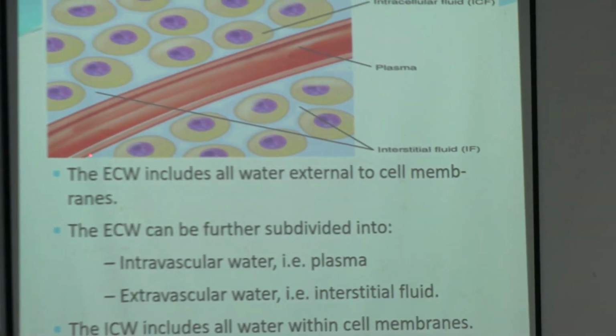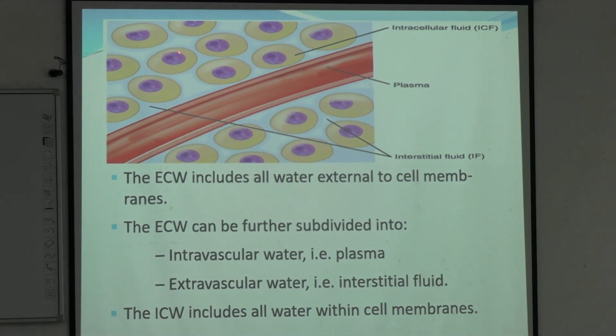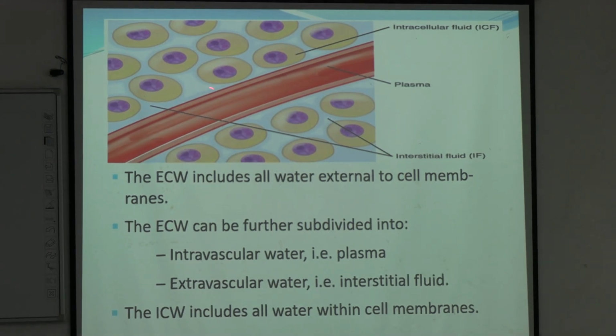Now, the extracellular water includes intravascular and extravascular water. See, in this picture, there are various cells, a blood vessel, and an extracellular space. Whatever water is within the cells comprises the intracellular water. Extracellular water is made up of intravascular water and interstitial fluid. What is interstitial fluid? The space between the cells. So interstitial fluid and intravascular fluid combined make extracellular water.